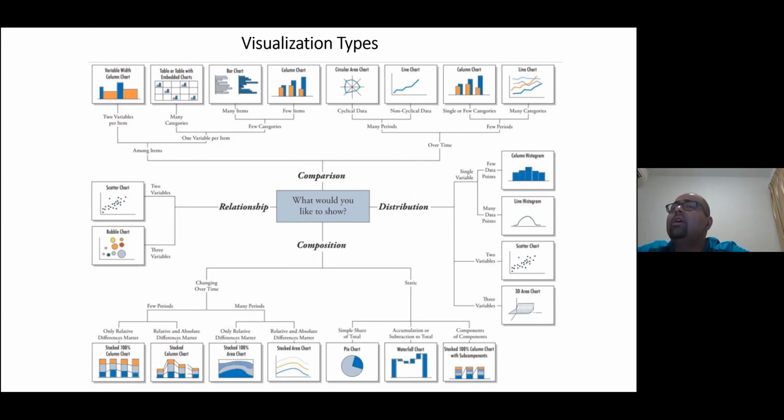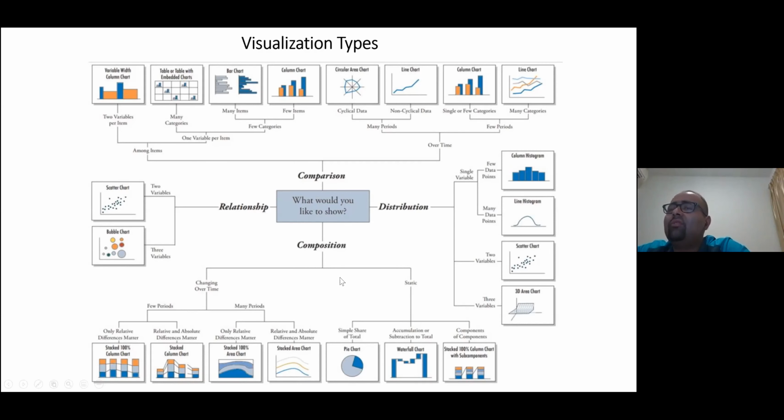If you want to compare some items, or look at change over time, you have different charts: line charts, bar charts, column charts. Over time, you have different kinds of line charts and circular area charts. If you want to show distribution of a single variable or multiple variables, you have histograms and scatter plots. For composition, I'm pretty sure you have used pie charts, right?